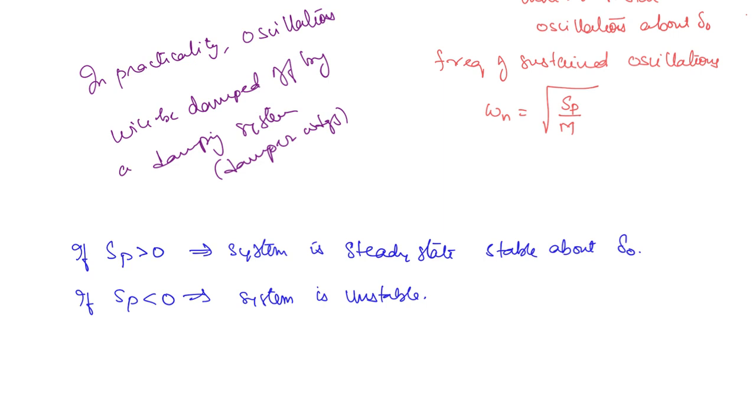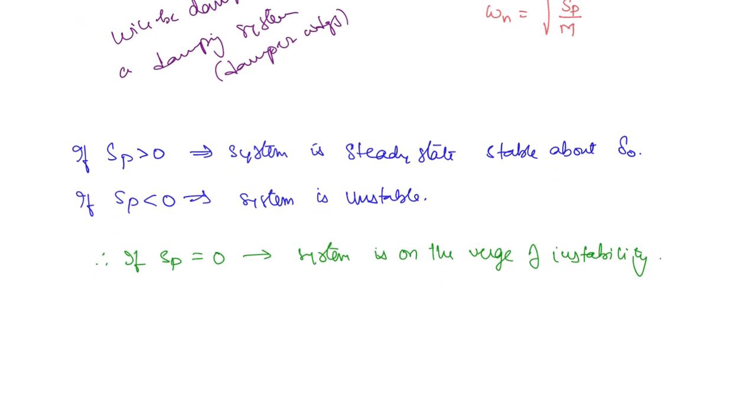If Sp is 0, then the system will be at the verge of instability. And this is how we are going to find out the steady state stability limit. What is Sp? This is P max cos delta naught, so this is equal to 0.